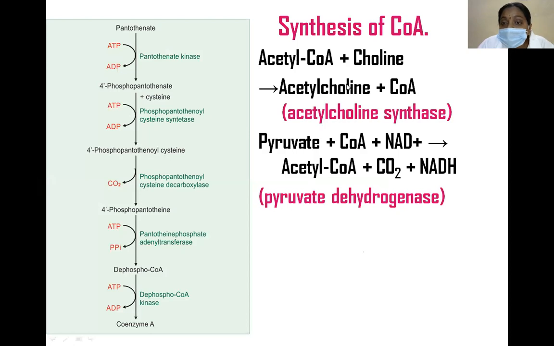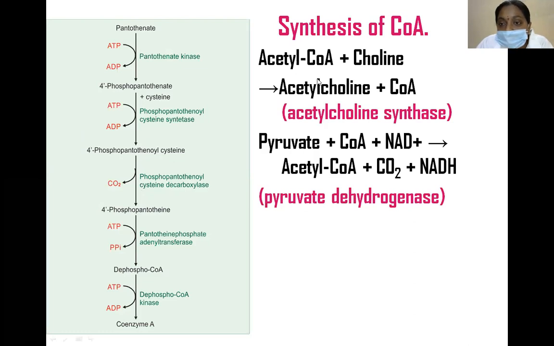Coming to the synthesis of coenzyme A, here the pantothenate is first phosphorylated in the presence of pantothenate kinase. Next, by the addition of cysteine, decarboxylation is followed by the addition of AMP moieties and a phosphate, and finally coenzyme A is formed.